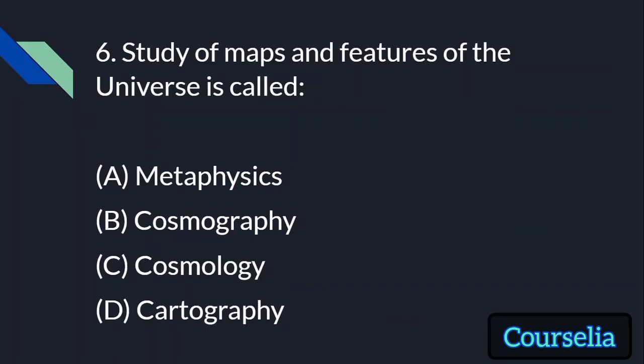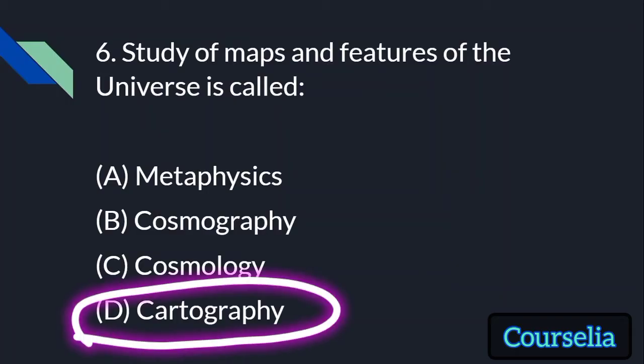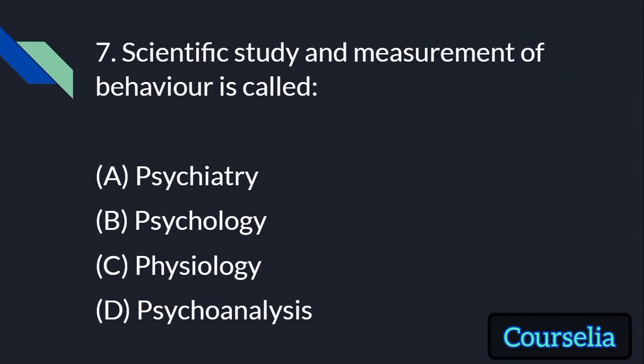Study of maps and features of the universe is called metaphysics, cosmography, cosmology, or cartography. The answer is cartography. Scientific study and measurement of behavior is called psychiatry, psychology, physiology, psychoanalysis. The answer is psychology.